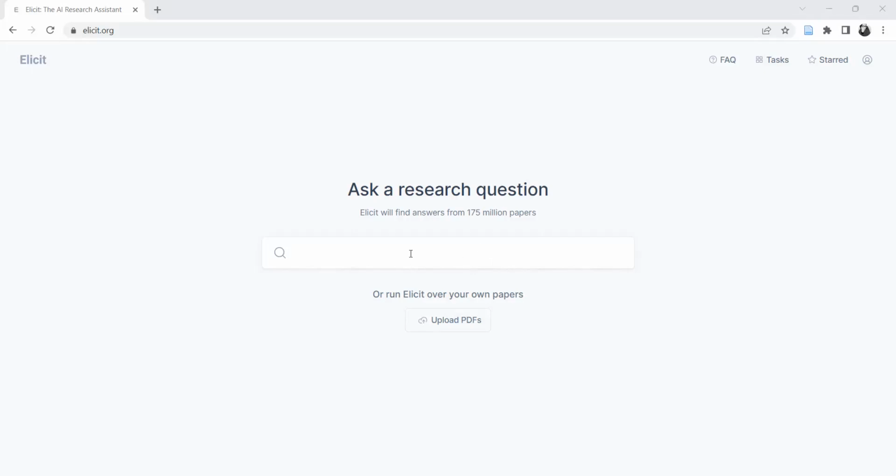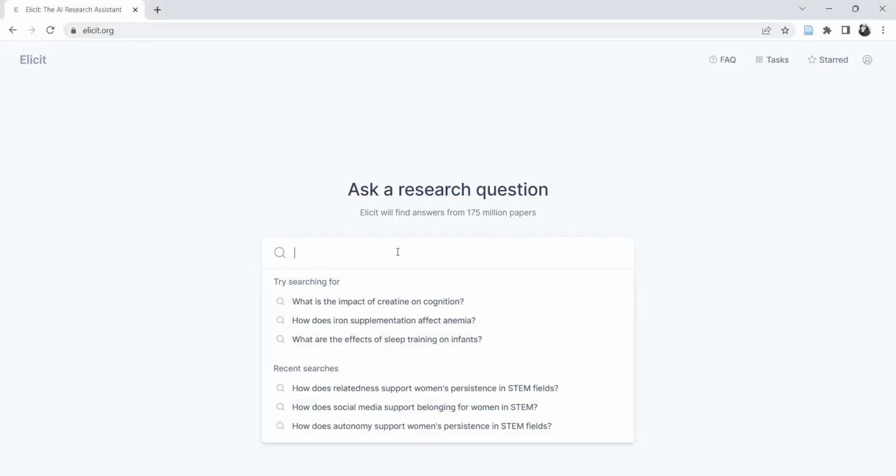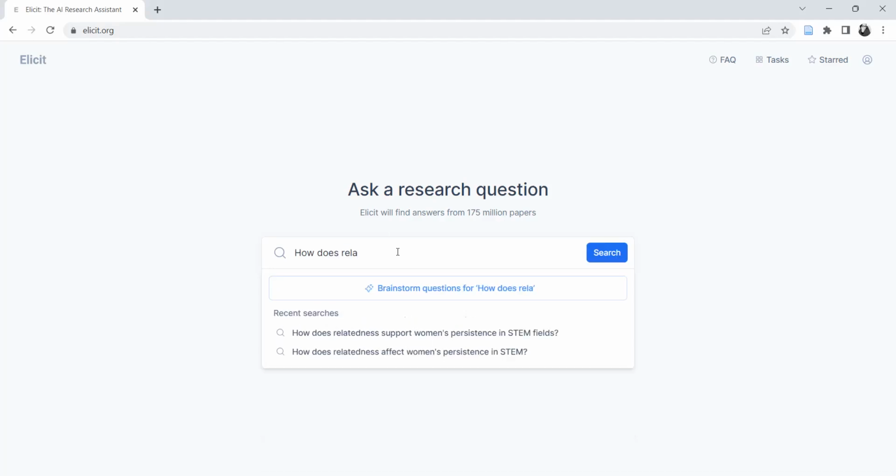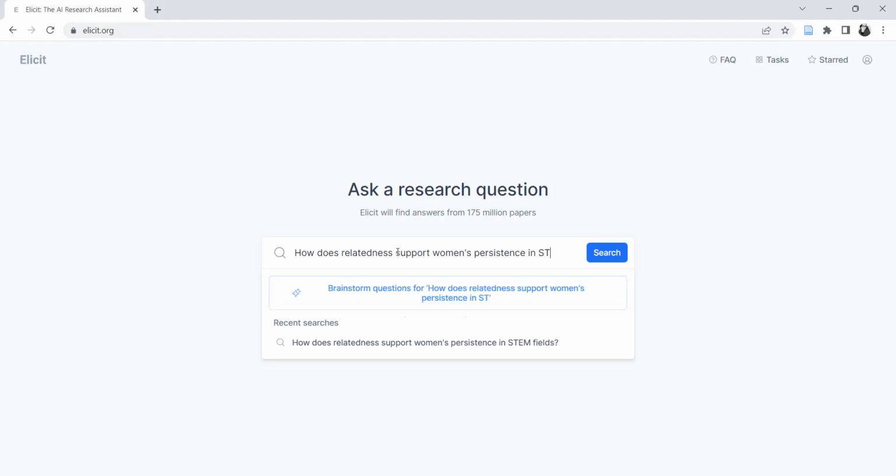So I'm here in elicit.org and I'm going to do some searching. I'm going to focus on how does relatedness, sorry, I can't type and talk at the same time. How does relatedness support women's persistence in STEM fields?